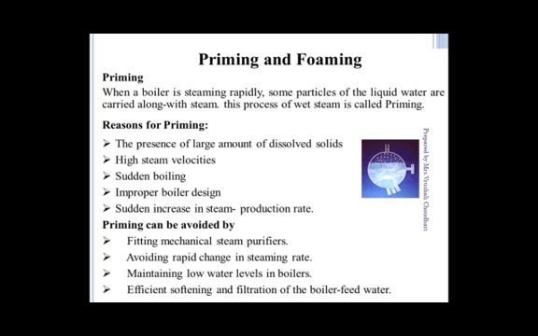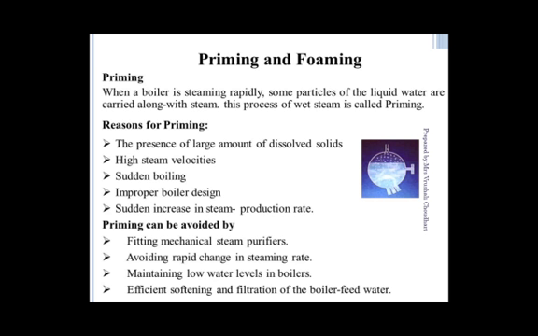Next topic is priming and foaming. When the boiler is steaming rapidly, some particles of the liquid matter are carried along with the steam. This process of wet steam is called priming. What is the meaning of that?